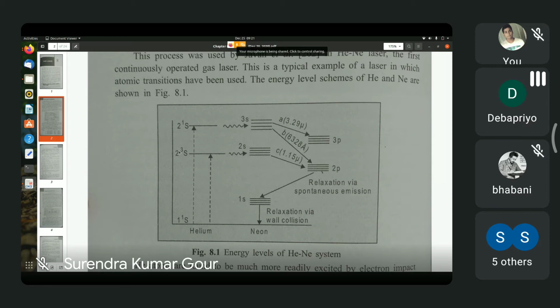The difference comes in because the shielding of the nucleus by the electron that has remained back in the 1s level is not complete. So when I say that the effective charge is 1, that is 2 minus 1, it is not exactly right. The shielding is only partially effective. So the effective charge is something like 1.3.